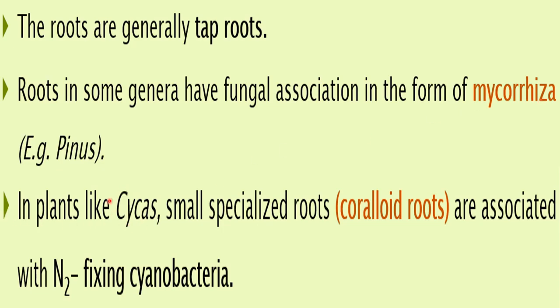Cycas is another gymnosperm. All these are examples of gymnosperms, cycas and pinus. In plants like cycas, there are many specialized roots, and these are called coralloid roots. These are associated with nitrogen fixing cyanobacteria. So you can say that nitrogen fixing bacteria are also found in the roots of some plants. The roots of cycas are called coralloid roots, and the bacteria present there are cyanobacteria, which have the capacity to fix nitrogen.